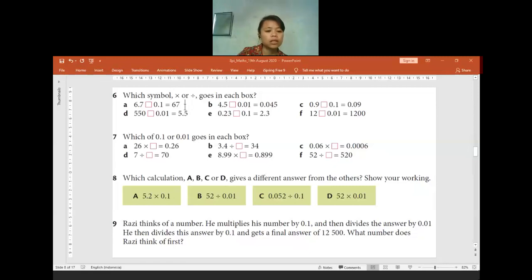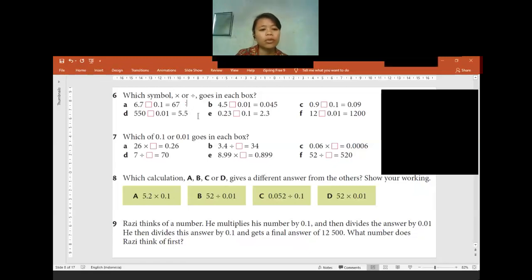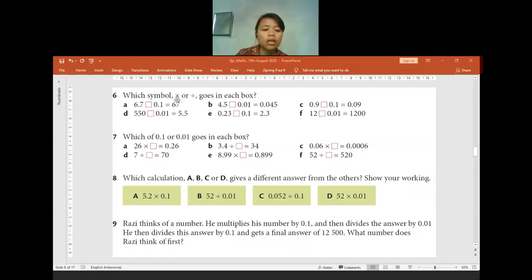Yeah, it will be divide. Thank you. Is there anyone who gets confused? If anyone gets confused, please let me know. No? Okay. For the question B, 4.5 something with 0.01, the answer will be that much. Yes, we will do multiply.